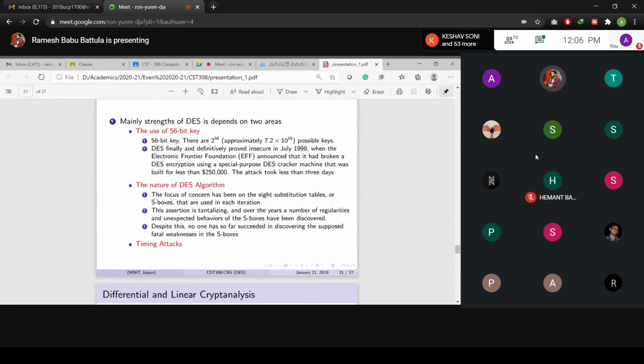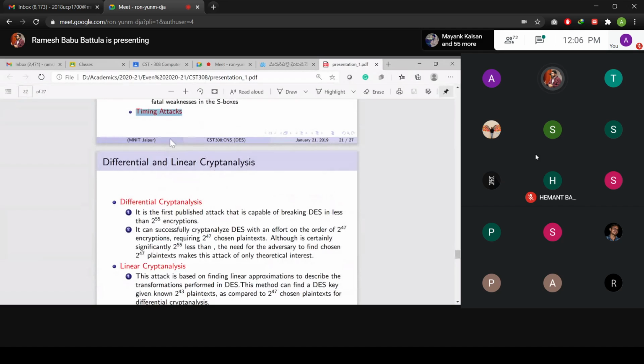So mainly the use of the 56-bit key, the nature of the DES algorithm and how they deployed it, and the third one is that it resists timing attacks.